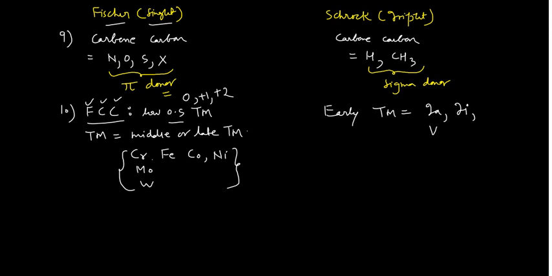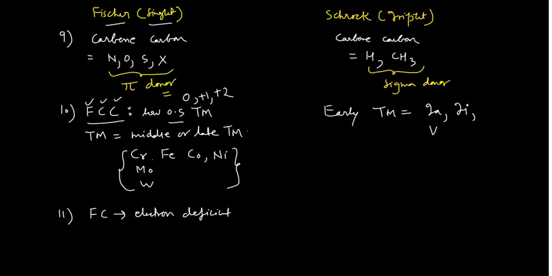And then you see my next point, point number 11, and that point is particularly important. If I am talking about the Fischer carbene, I am writing Fc. They are electron deficient.